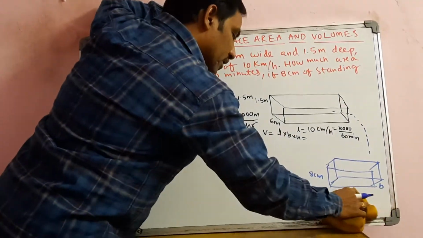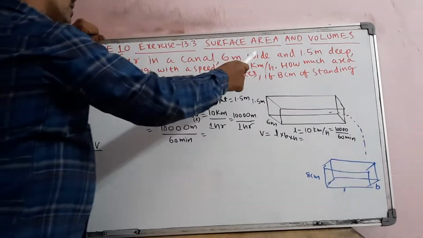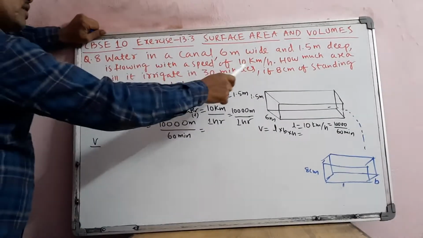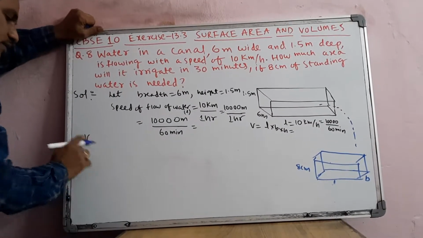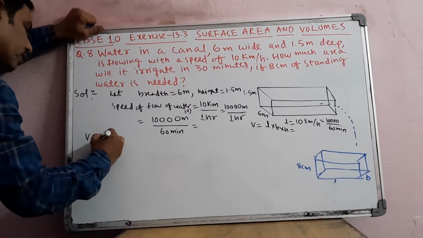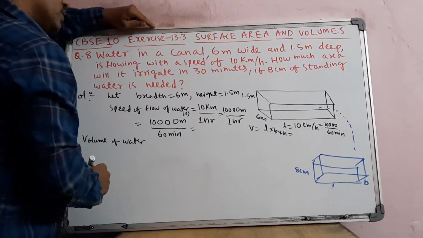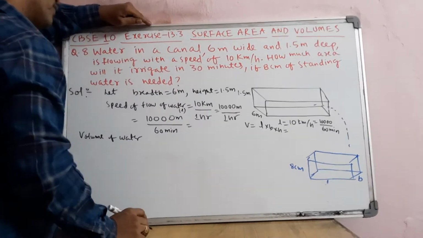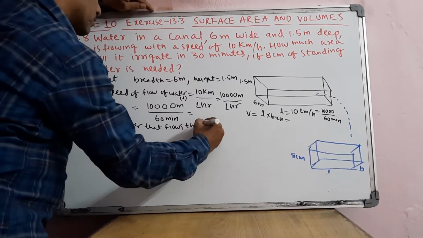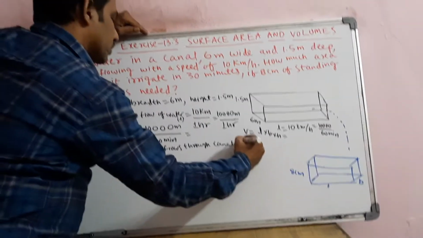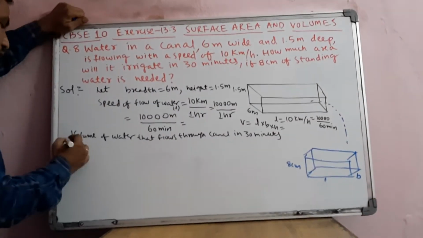Now what I will do is, this logic I will apply here. Okay. See now. So volume of water. How much area will it irrigate in 30 minutes is the question. Now see here. Volume of water that flows through the canal in 30 minutes is equal to, you have to do like this. So what you have to do? So you have to do like this.